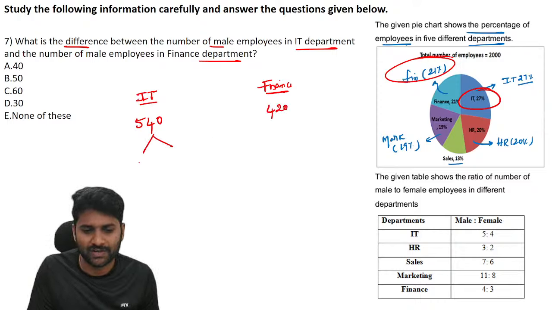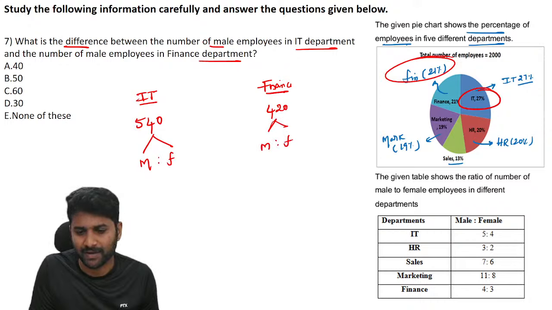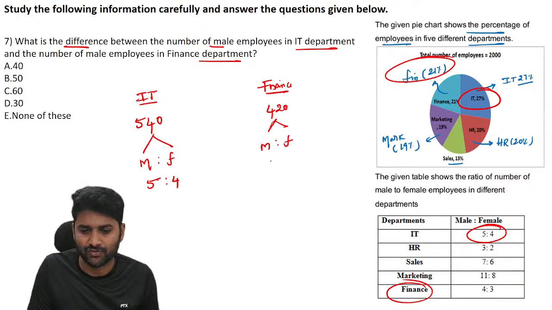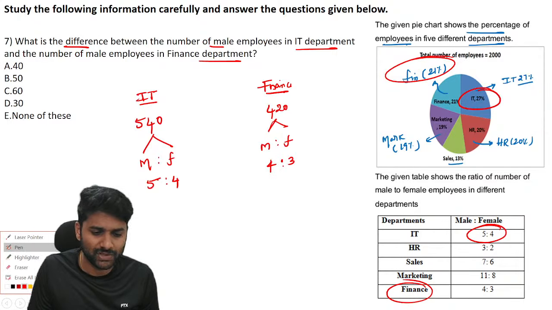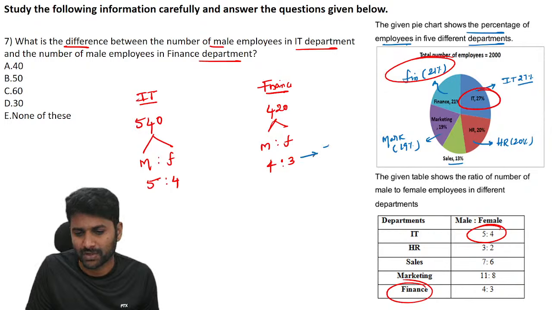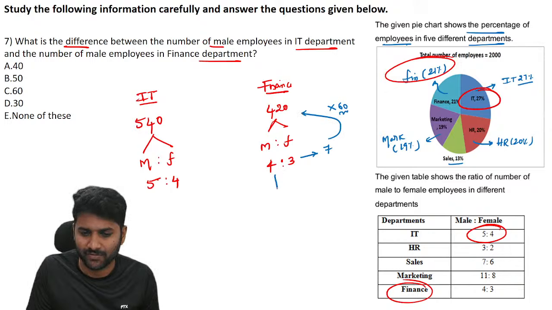And again, you should find the ratio of male and female, given in the second table. For IT, the ratio of male and female is 5 is to 4. For finance, the ratio of male and female is 4 is to 3. What does it mean? Any ratio, they are talking about the number. If the total strength is 7, then males are 4 and females are 3. 7 becomes 420, so each number is multiplied by 60. So here, number of males is 240 people.